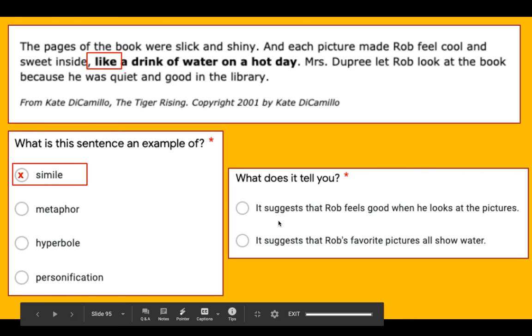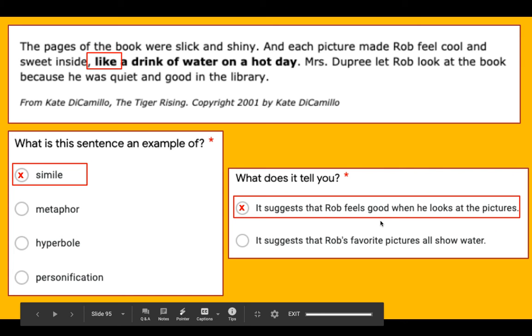Does it tell me that it suggests that Rob feels good when he looks at the pictures? Or does it suggest that Rob's favorite pictures all show water? I don't see anything in the story about water. However, I do see that Rob is feeling cool and sweet inside, which lets me know it suggests that Rob feels good when he looks at the pictures.